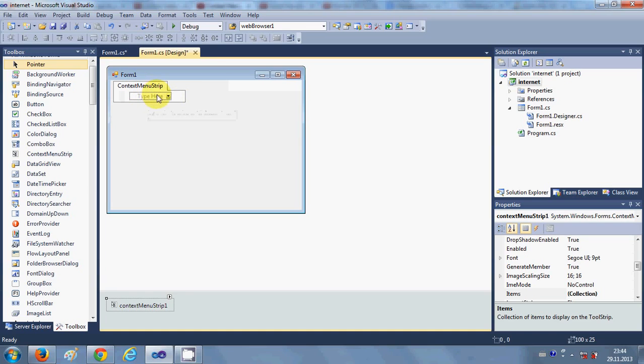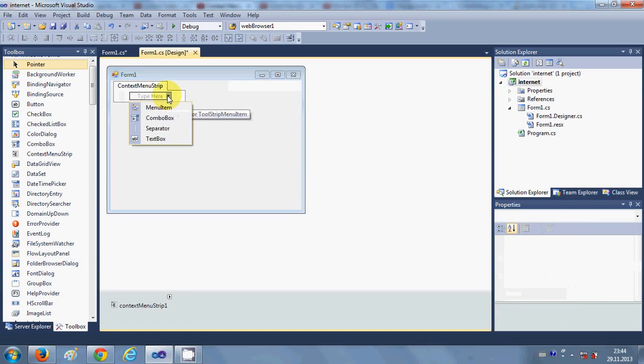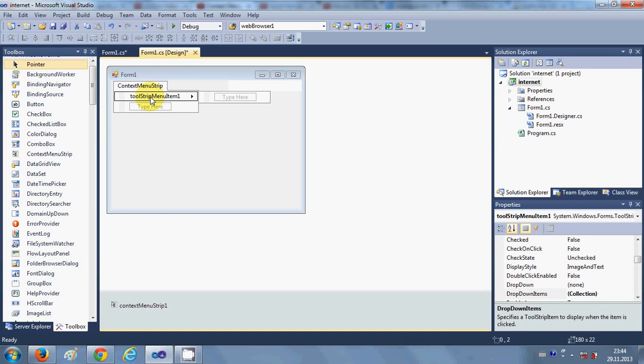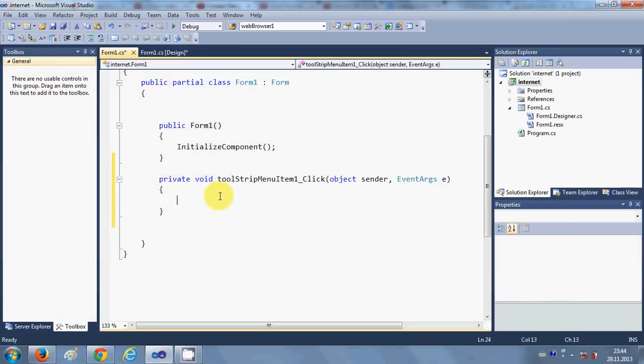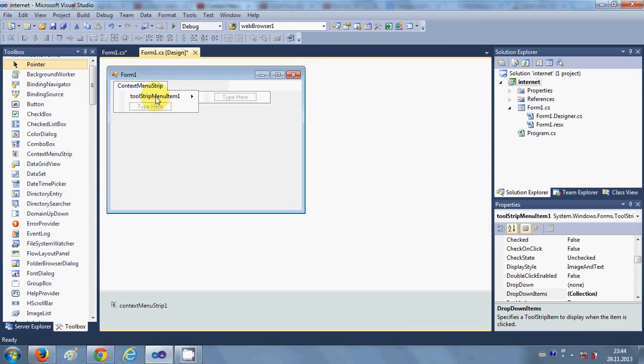For example, I will add some new items in this context menu. I will add a menu item, and on this menu item I can double click and go to the item click event.